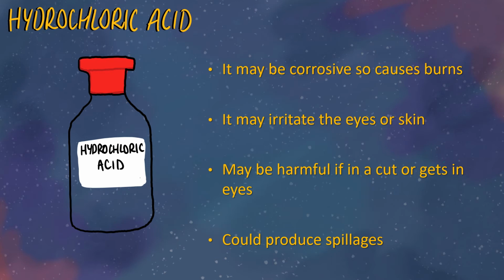So if it's corrosive, it means it will burn your skin if it gets on it. So the way that we reduce that risk is we put a symbol on the bottle that tells you it's corrosive, and we also explain beforehand to be very careful not to get any on your skin, and if you do, to tell a teacher and wash it off immediately.